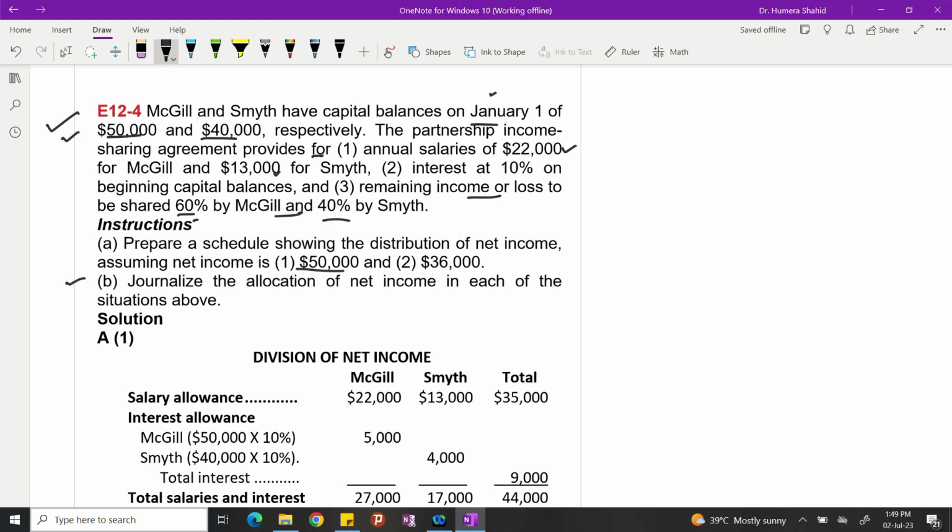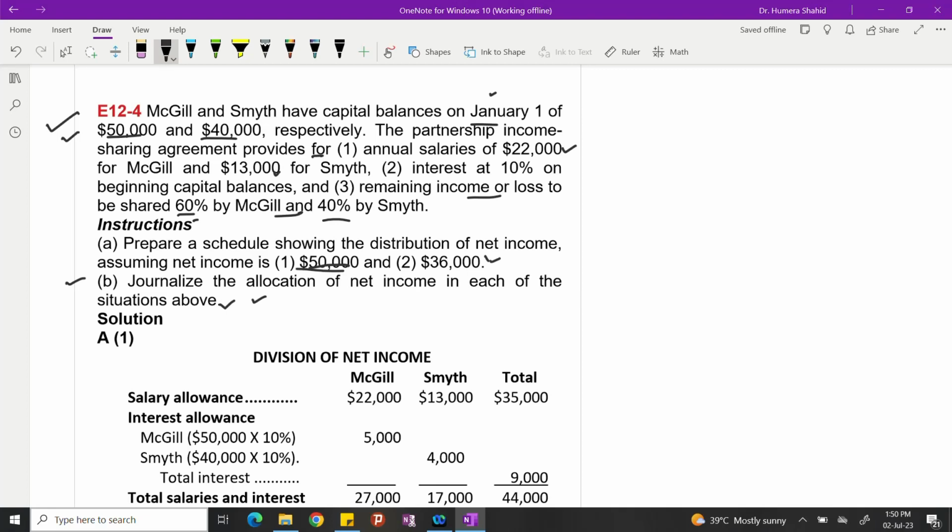They also want us to journalize the allocation of the net income in each situation above. So firstly, we will make a distribution schedule based on 50,000, and I will take you to part B to record its journal entry. Then we will make a schedule based on 36,000, and record its journal entry in part B.